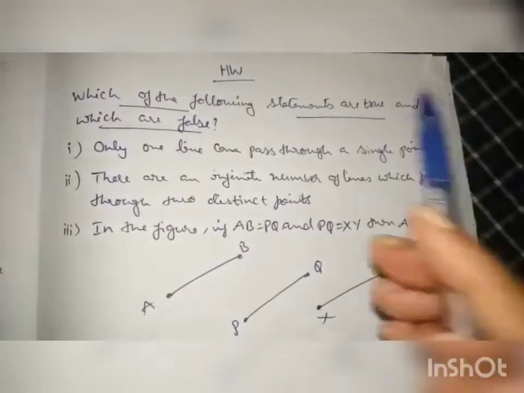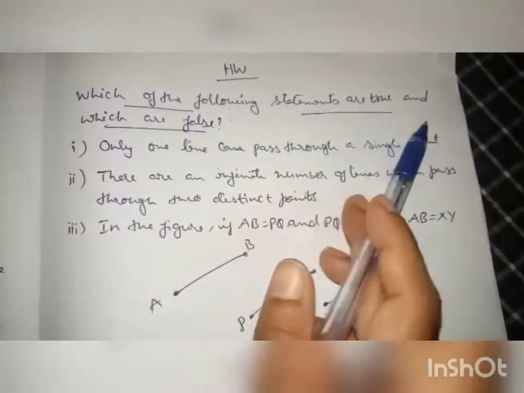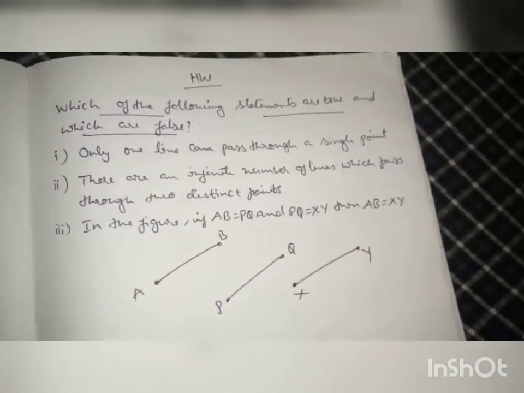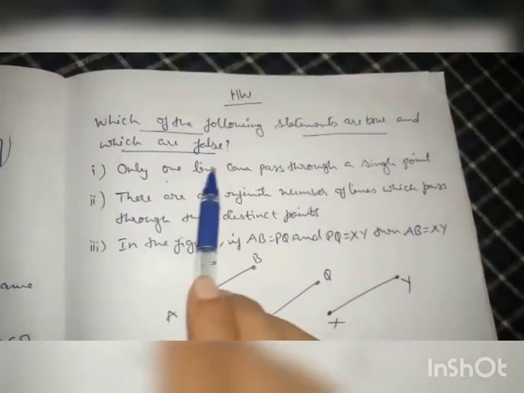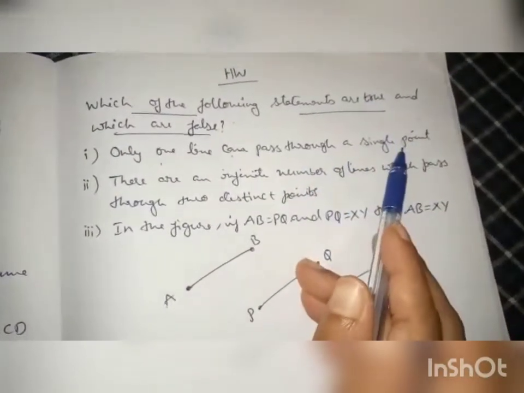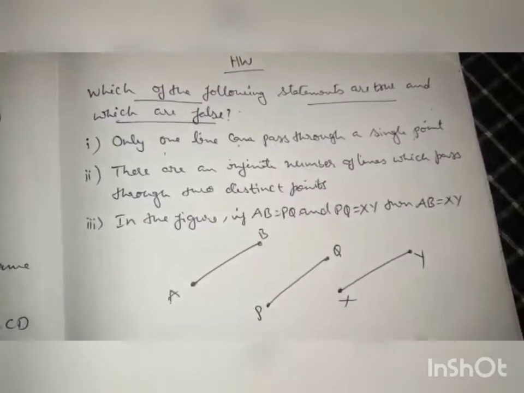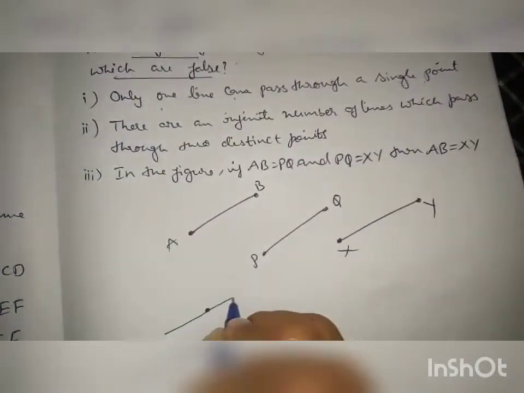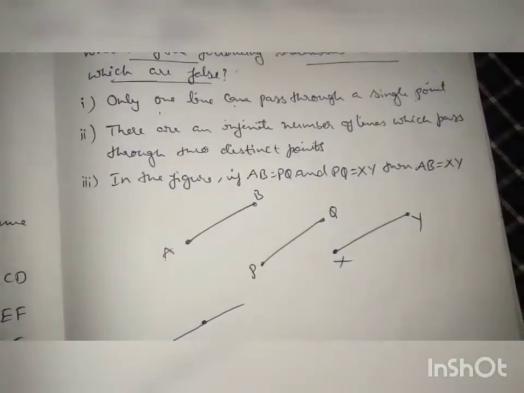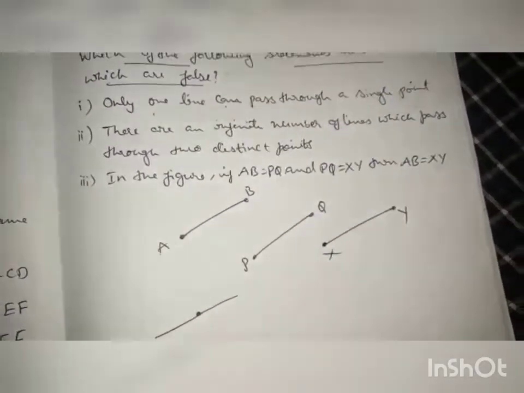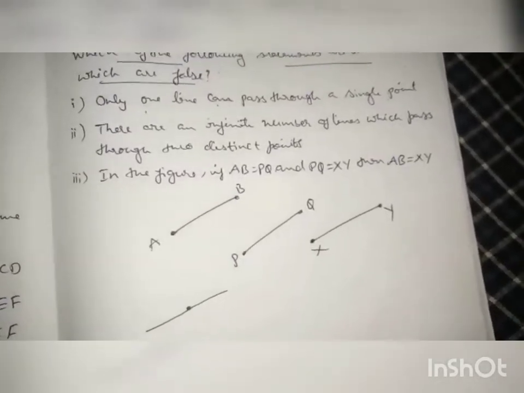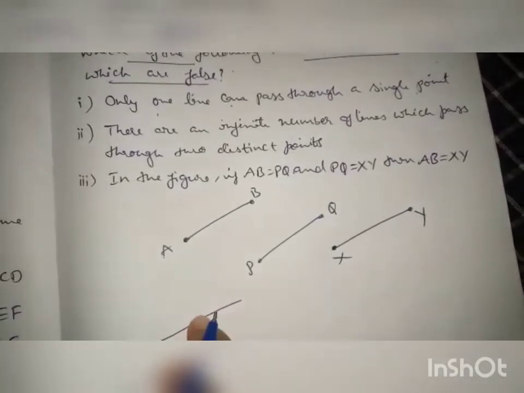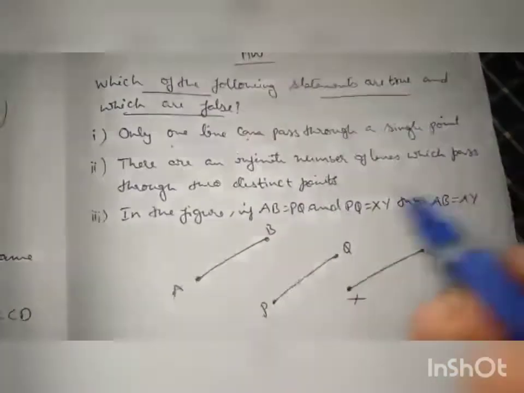Students, take down some homework problems. Which of the following statements are true and which are false? You have to say whether it is true or false. First question: only one line can pass through a single point. This means there is one point through which only one line can pass. This is what the sentence says. Whether it is true or false, you have to mention it. Think and answer whether only one line can pass through this point.